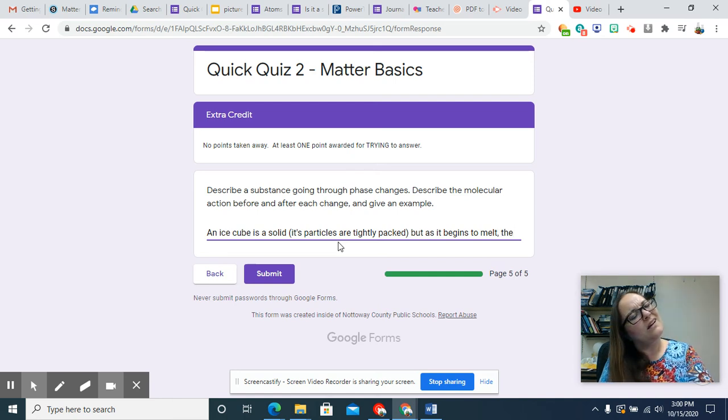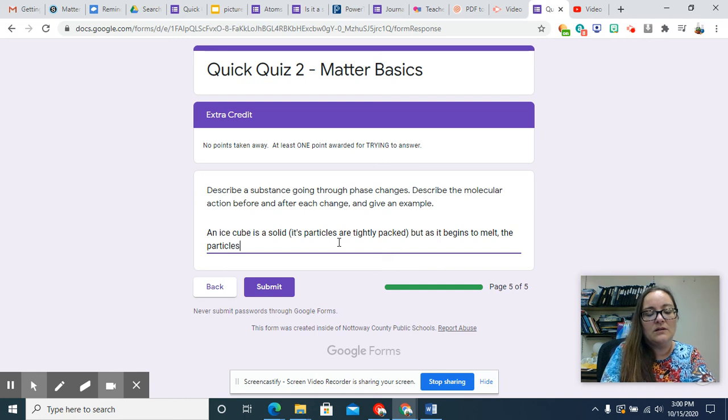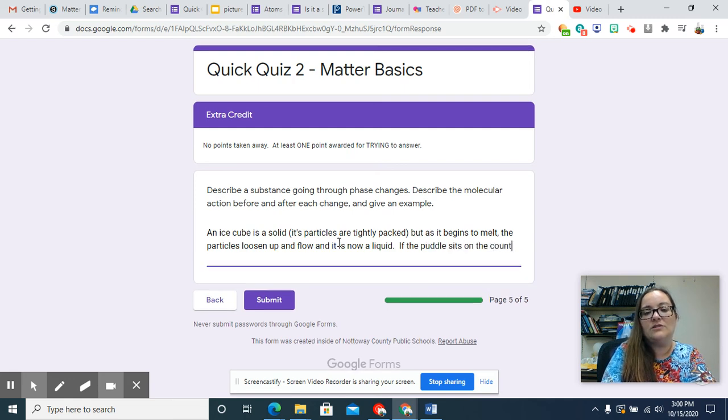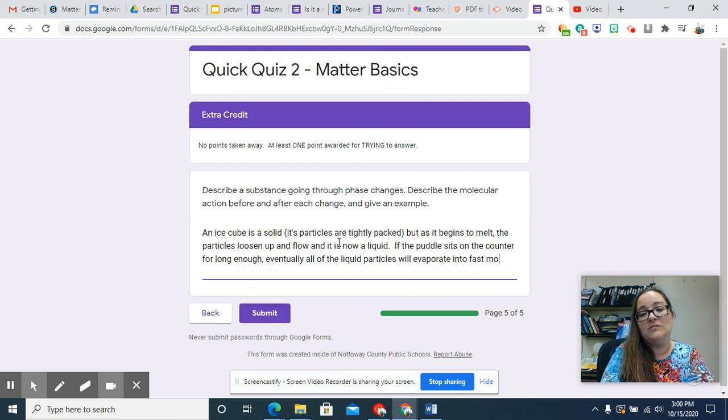the particles loosen up and flow, and it is now a liquid. If the puddle sits on the counter long enough, eventually all of the liquid particles will evaporate into fast-moving gas particles. Of course, you don't have to get that wordy, but put it in your own words.